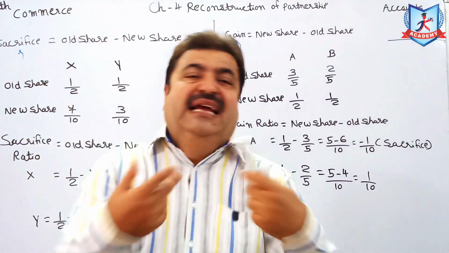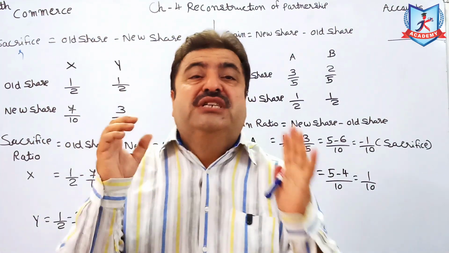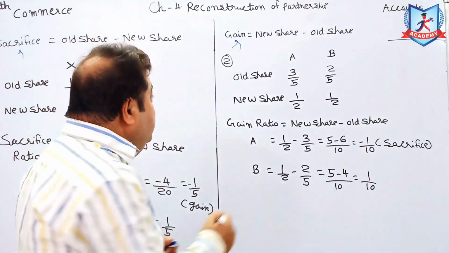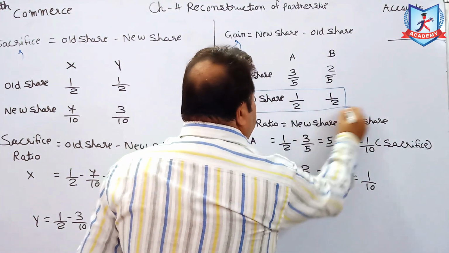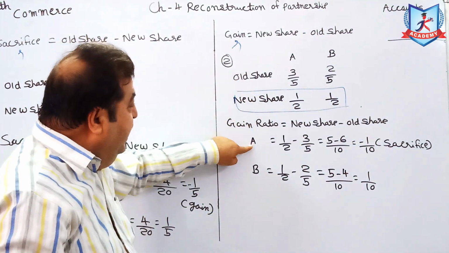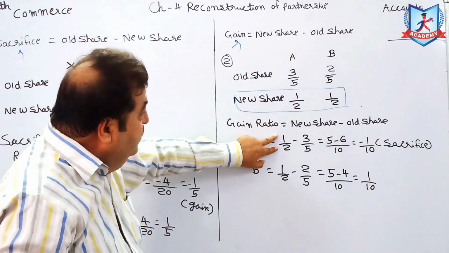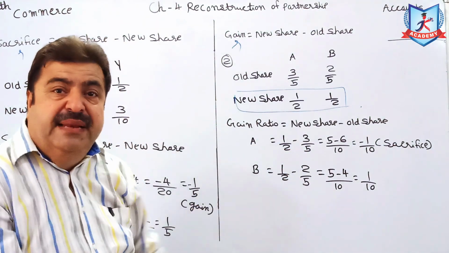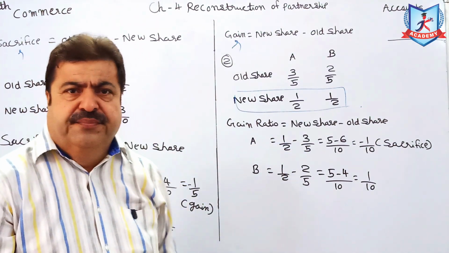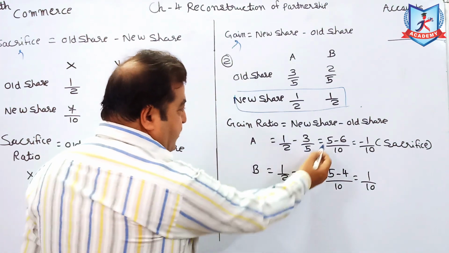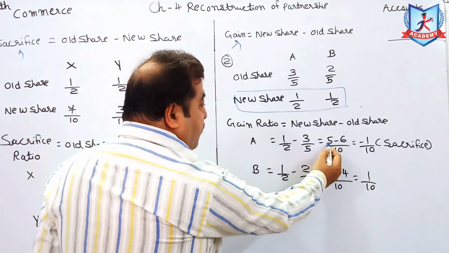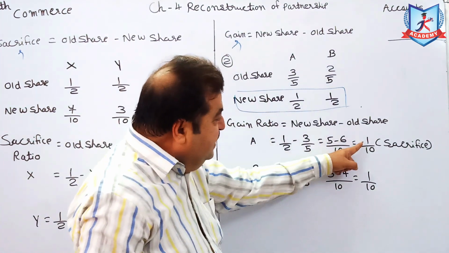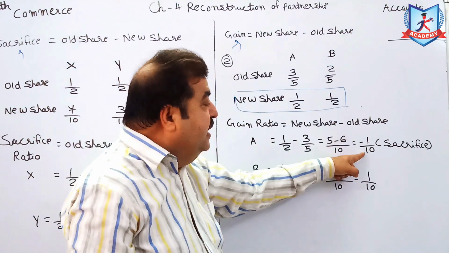Find gain ratio. So to find out gain, what is the formula? New share minus old. What is the new share? This is your new share. New share of A is half, 1 upon 2. Minus old. Old is 3 by 5. So cross multiplication. You can also take the LCM. 5 ones are 5. 3 twos are 6. 5 minus 6. 2 5s are 10. 5 minus 6 is equal to minus 1 by 10.